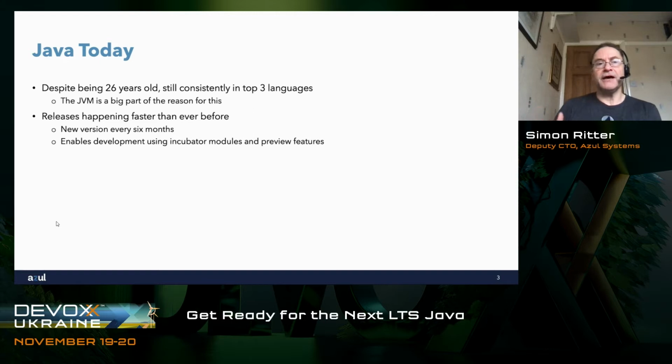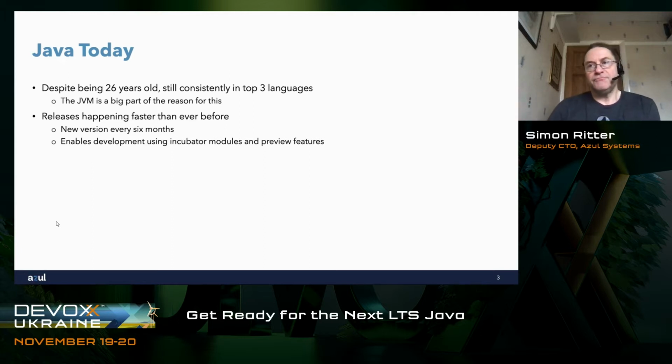But the key thing here is that when new features are added to Java, we don't add them and make them a fixed part of the standard straight away anymore. All the language changes that I'm going to talk about over the next couple of hours are introduced as preview features now. And what this means is that we have the ability to take feedback from developers and see if those features work the way that they really want them to.